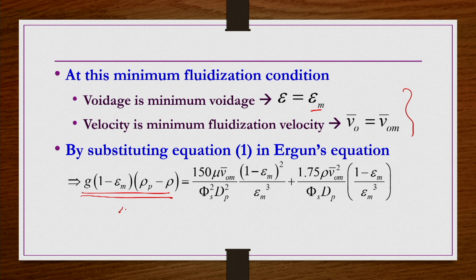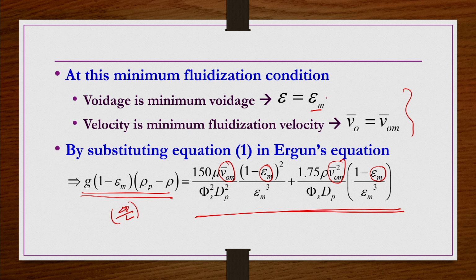This is nothing but delta p by L of our Ergun's equation, and the right hand side term stays as it is. The only thing we have done is replace the superficial velocity by the minimum fluidization velocity, and the voidage by the voidage at minimum fluidization conditions.